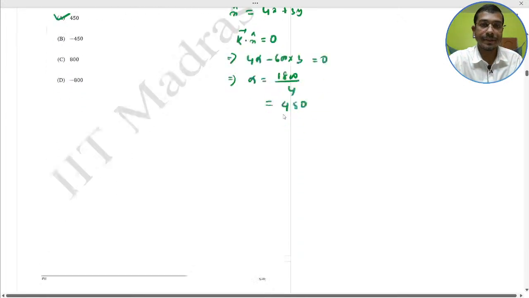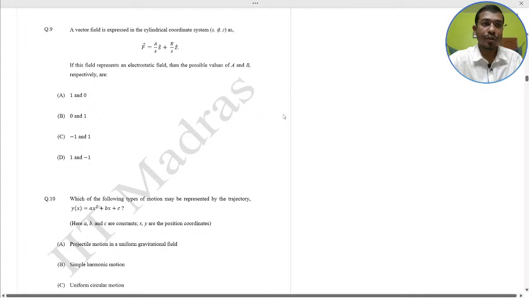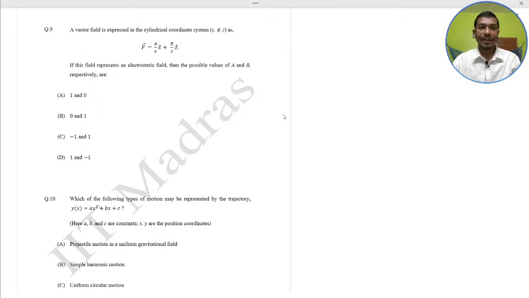So next question. Question number 9. A vector field is expressed in the cylindrical coordinate system s, phi and z. F is defined as A by s, s cap plus B by s, z cap. If this field represents an electrostatic field, then the possible values of A and B respectively are what? First try it yourself.